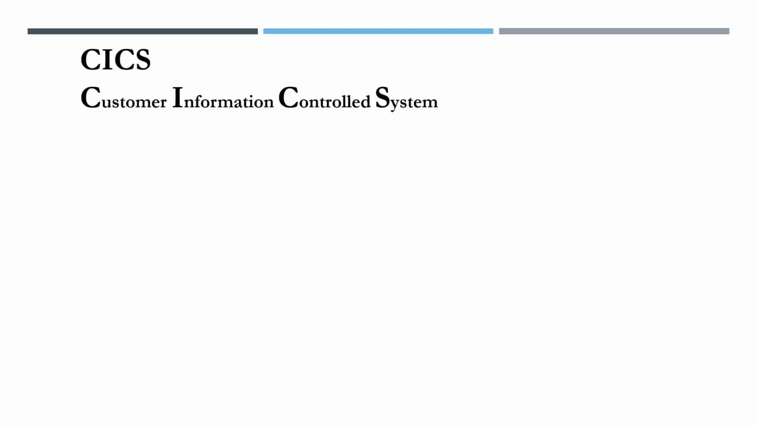KICS, Customer Information Control System. It is the abbreviation of KICS. Customer Information Control means it will take information from the customer, like the customer name, customer number, customer ID, customer address, and the rest of the details, and the customer request.